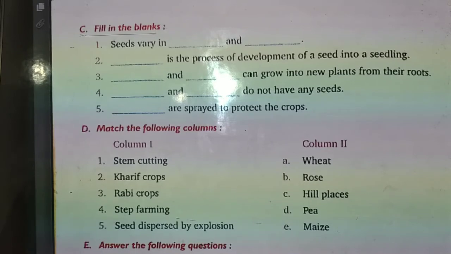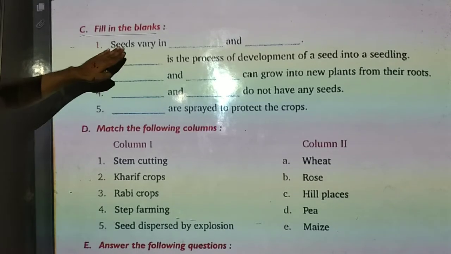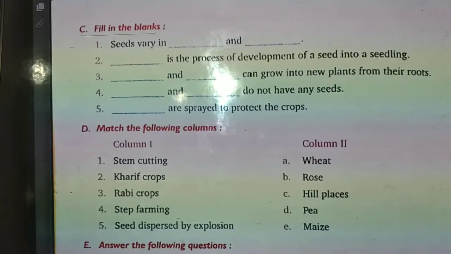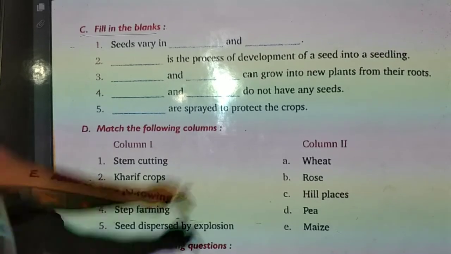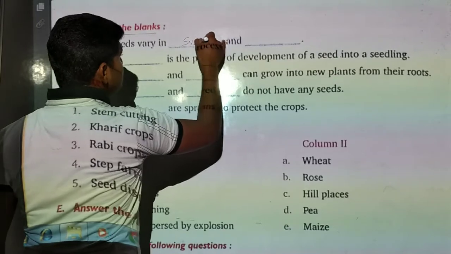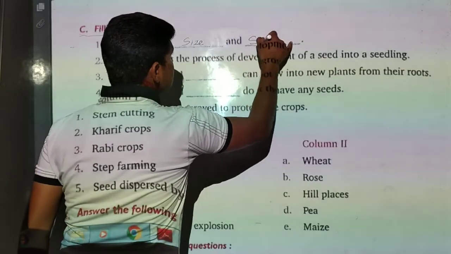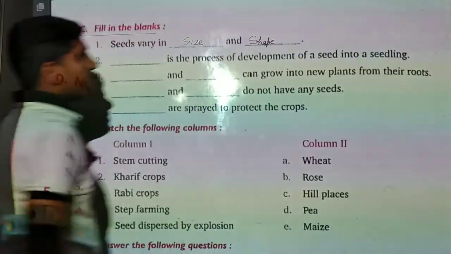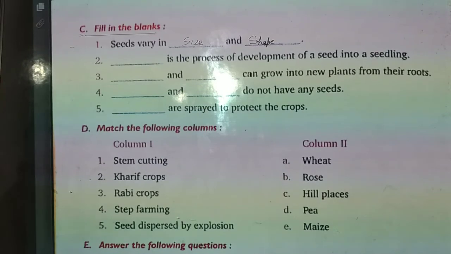So, what is our first fill in the blanks? Seeds vary in dash and dash. So, we know that seeds vary in size and shape. Size and shape. So, what is the second, B part?